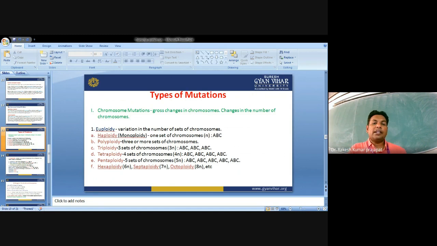Now we have talked about the gene mutations. Now we will talk about the chromosomal mutations. That is, mutations according to the chromosomes may be of the following two kinds: autosomal mutation, sex chromosome mutation. Autosomal mutation, this type of mutation occurs in autosomal chromosomes. Sex chromosome mutation means this type of mutation occurs in the sex chromosomes.